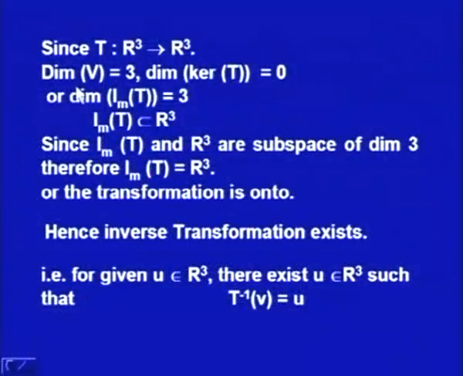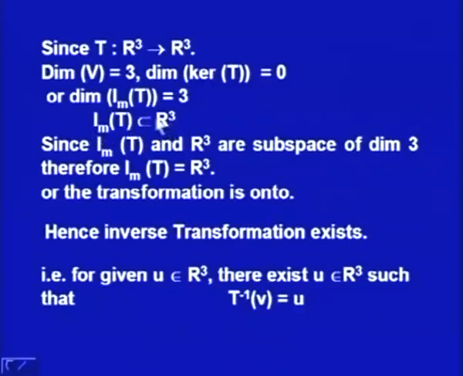Now, the mapping T is this linear transformation T from R3 to R3. The dimension of the domain is 3, dimension of kernel T is 0. Why? Because it is a 1-1 transformation. So, nullity is 0. So, from the rank nullity theorem, we will have dimension of image T is equal to 3.